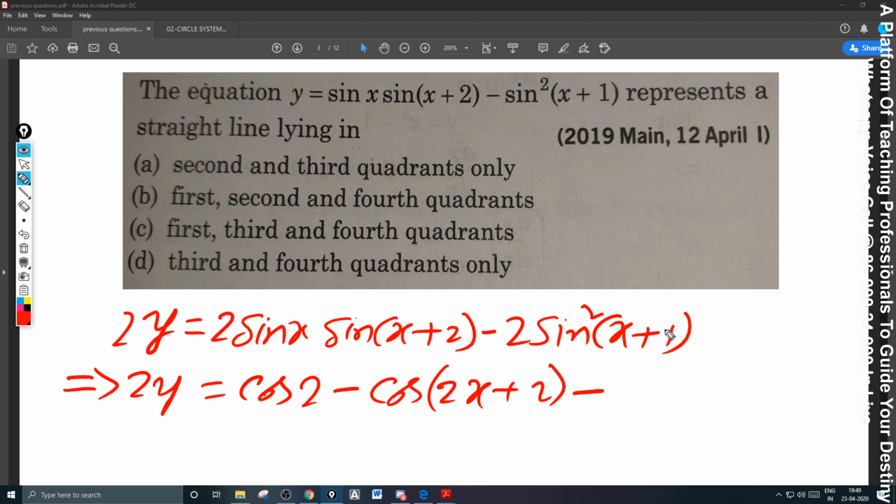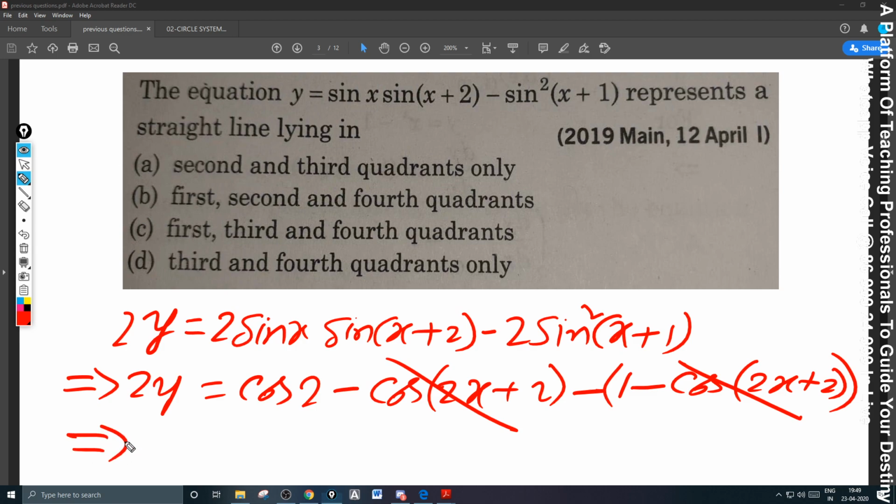Generally you neglect this formula, which is very important. 1 minus cos 2A, 1 minus cos of 2x plus 2. So if you see this, this is plus, this is minus, so 2y is equal to cos 2 minus 1. Cos 2 is nothing but cos of 2 radians, around 120 degrees. Cos 120 degrees is negative, minus 1, negative.